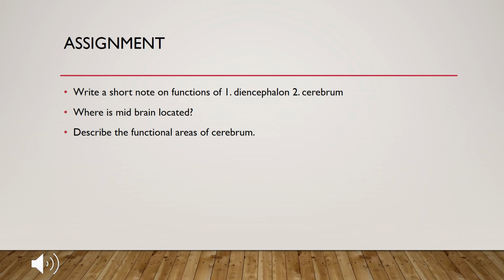So students, I hope you all must have understood the functional areas of the cerebrum. That is a very important part of this chapter. You should know the functional areas of the cerebrum along with the four lobes of the cerebrum. We have also studied the diencephalon and its function, and the midbrain and its function. I just want you all to go through this part of the chapter and do the assignment.